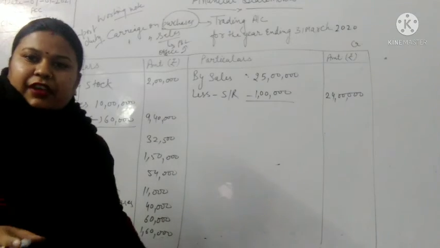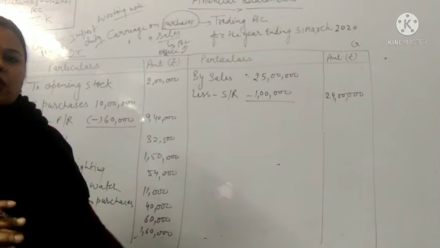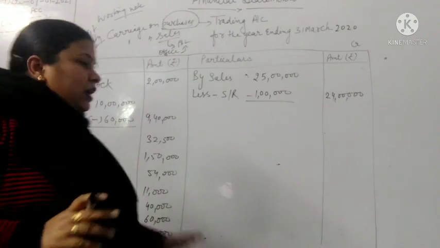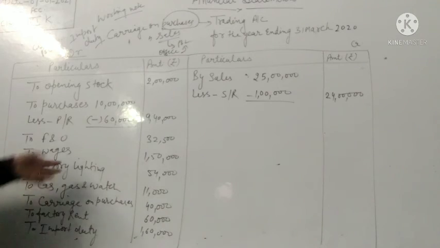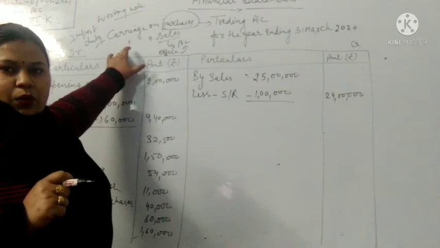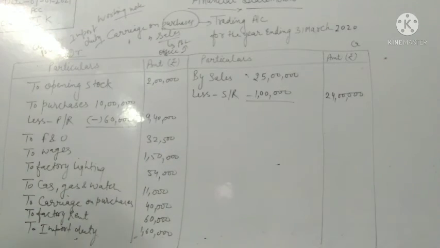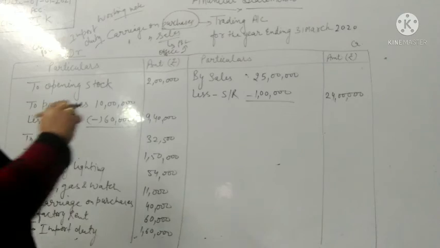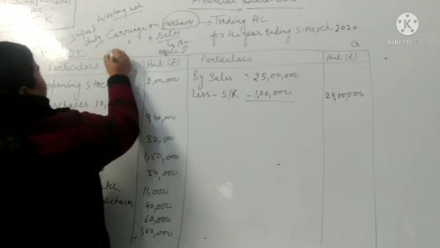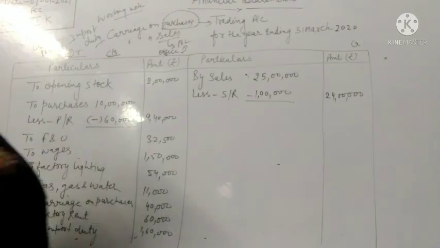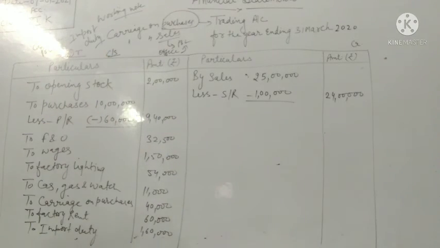If any specific information is given, then only it will be excluded from this. Otherwise, import duty will be the part of trading account. Now, see in your book that one more thing is given, that is closing stock. Closing stock is valued at rupees 3 lakh.